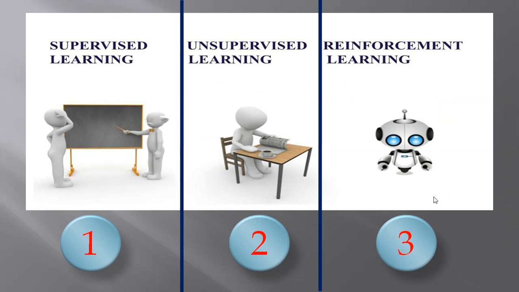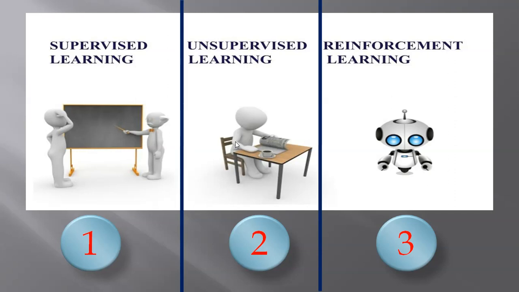If we try to understand this at a broader level with the help of these three pictures, you can see in the first picture, in supervised learning, we have a teacher available who is teaching you. That teacher gives you training, you learn this data and perform the same task the teacher has given you. That is supervised learning. In the second image, we don't have a teacher available, but we have resources available like books, everything we need. We have to learn it ourselves. We have to decide what to learn and how to learn.